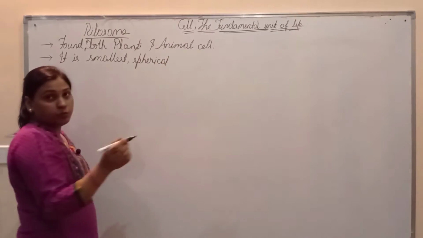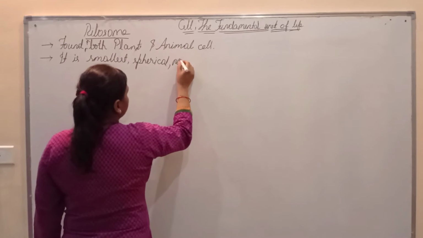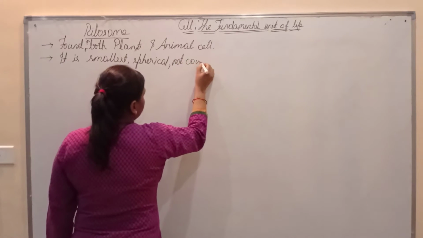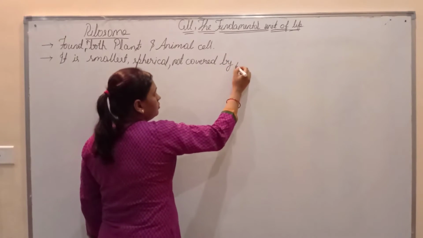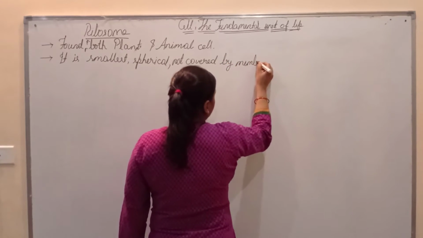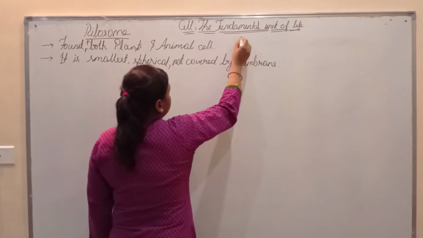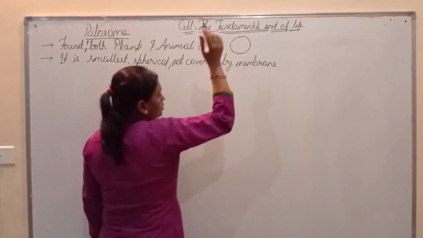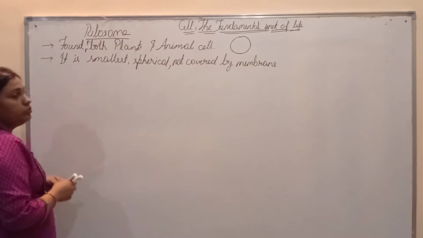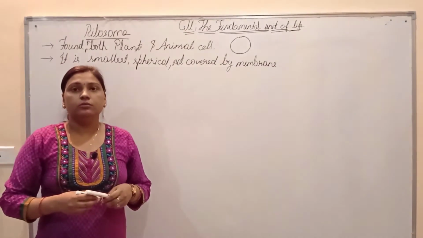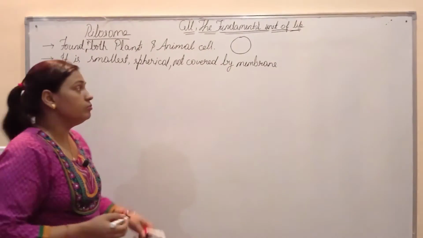In shape it is spherical and also not covered by any membrane. It just appears as a small spherical structure. It is found basically in cytoplasm and also on the endoplasmic reticulum.